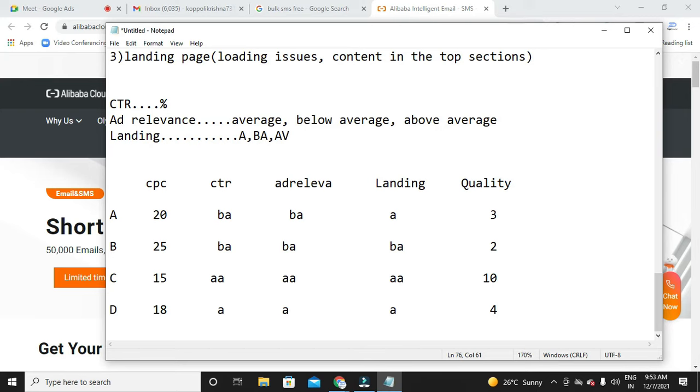Now, can you tell me what the ad rank score of every competitor is?